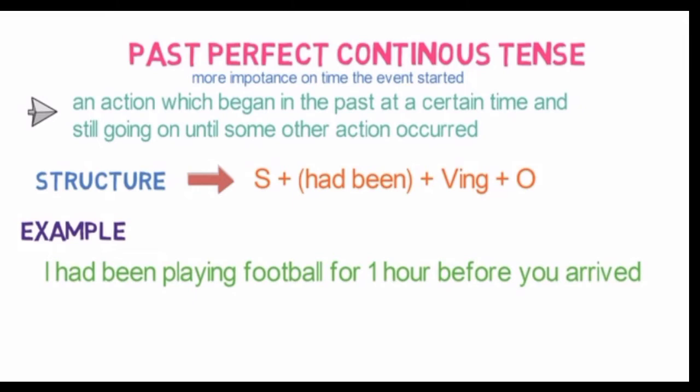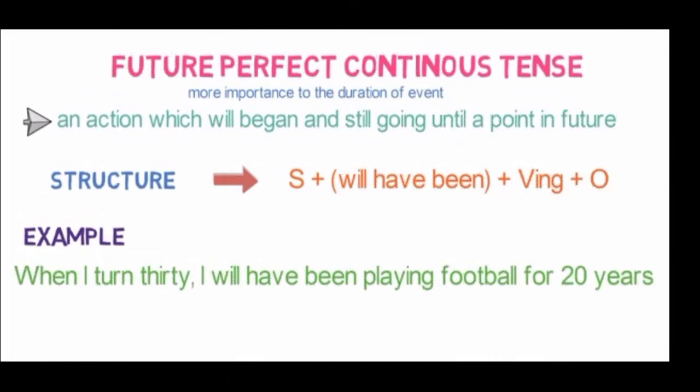Now the last one, future perfect continuous tense. Here we are talking about the future time. An action which will begin and still be going on until a point of time in the future. So the action will begin somewhere in the future and it will be going on at that point of time in the future.